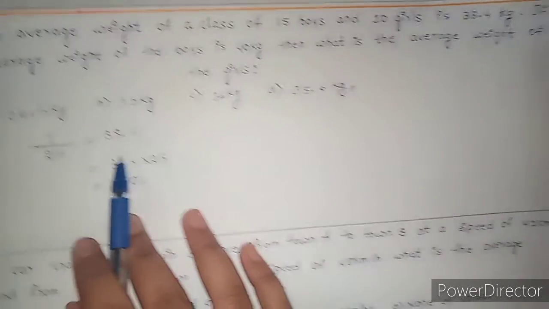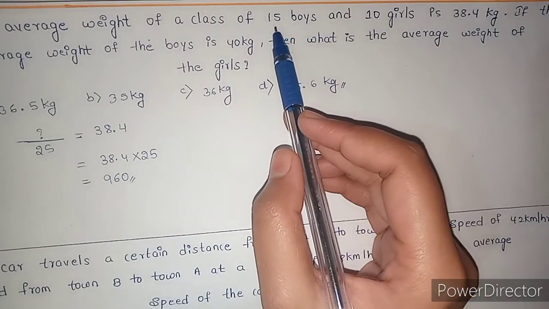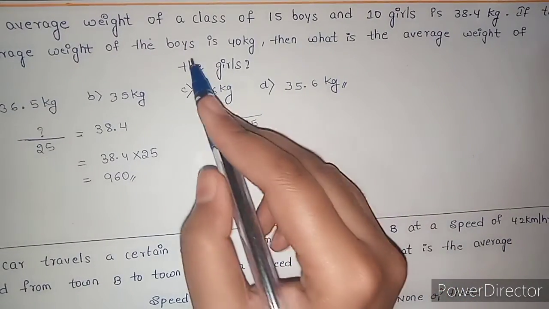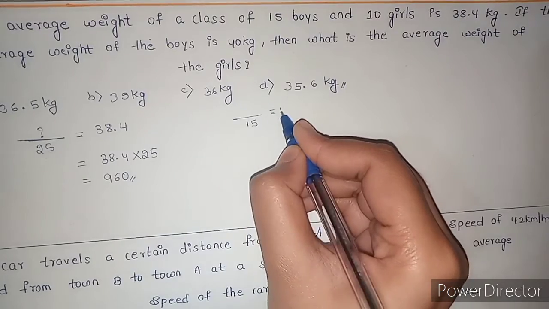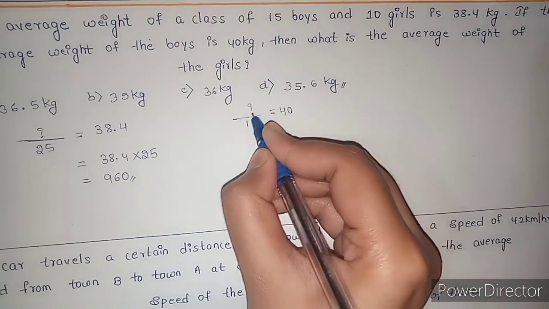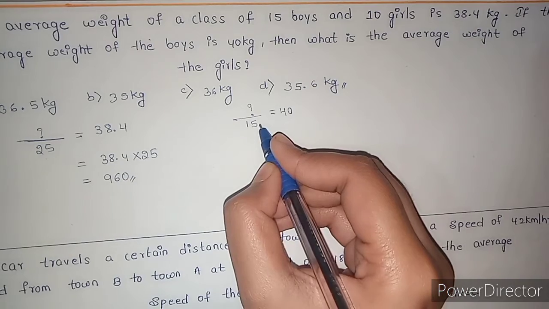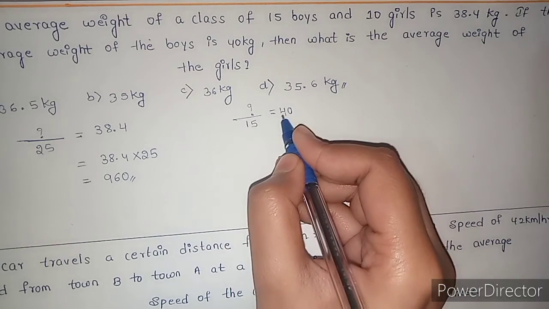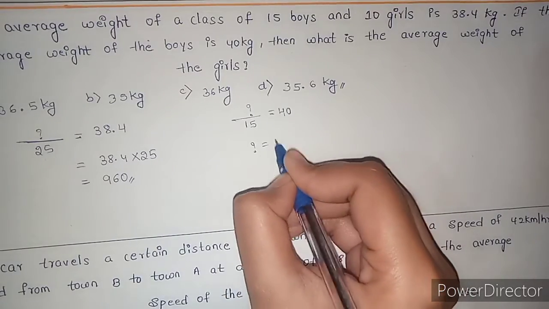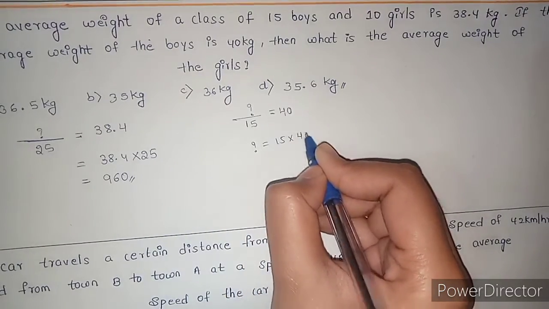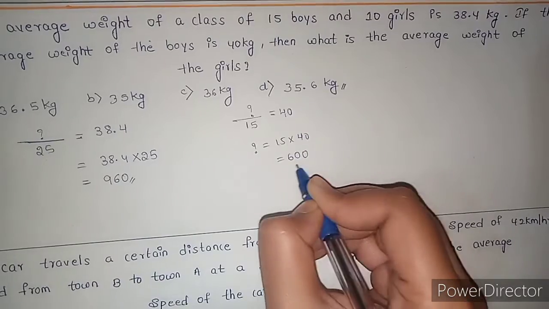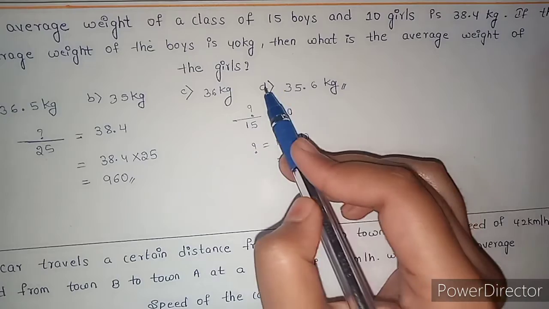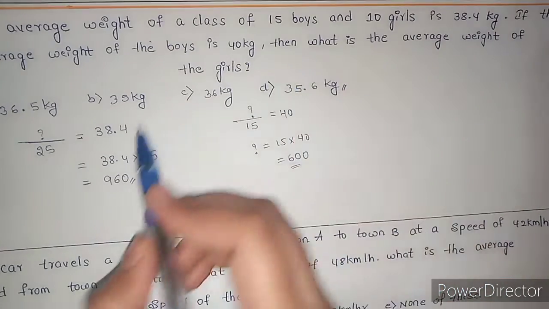And in the 25 students, we know the strength of boys, right? 15 students are boys. Here the average weight of boys is also given, that is 40. To know the sum of the weight of boys, only boys, I need to multiply 15 into 40, right? So 15 into 40 is 600. Now here the question is to find the average weight of the girls.